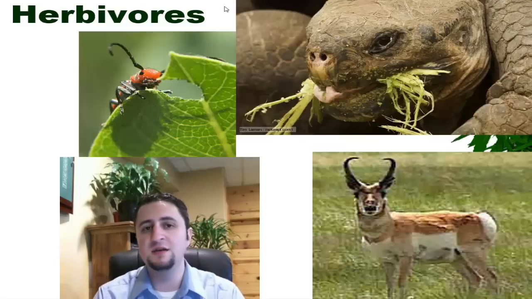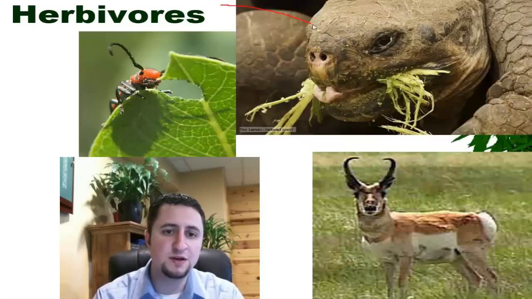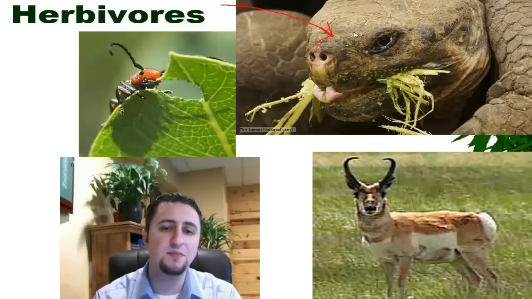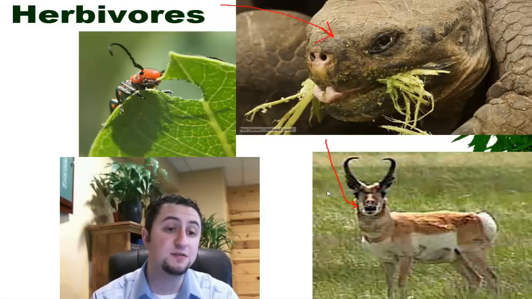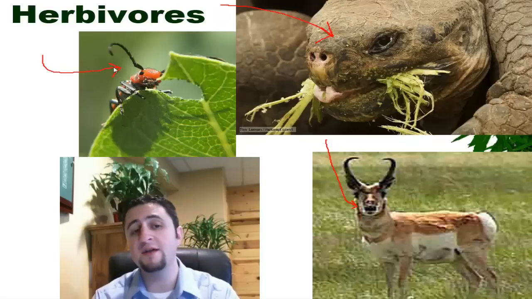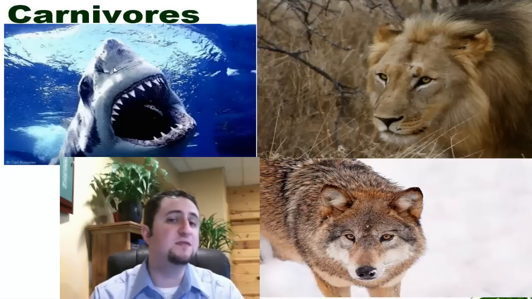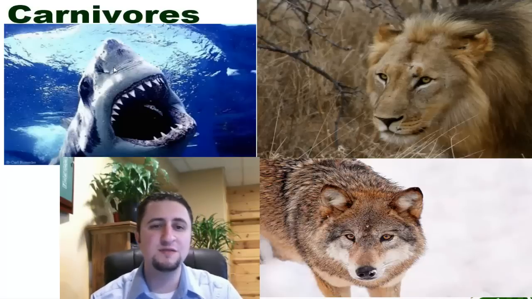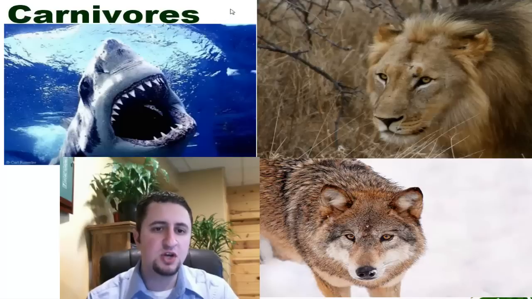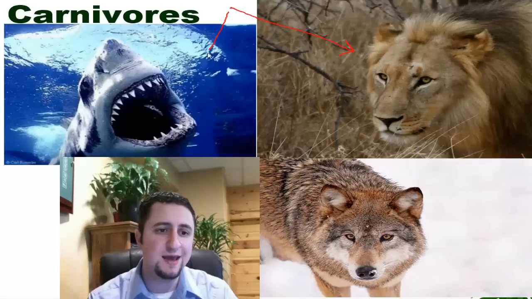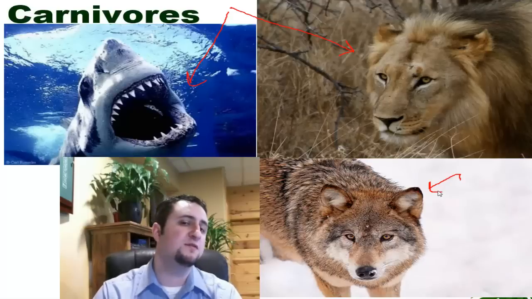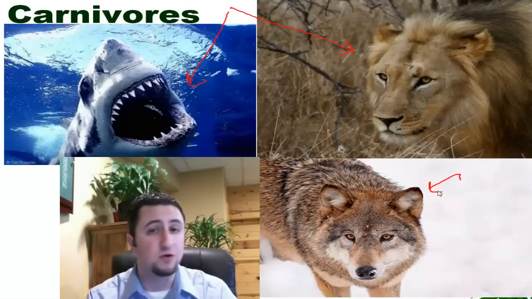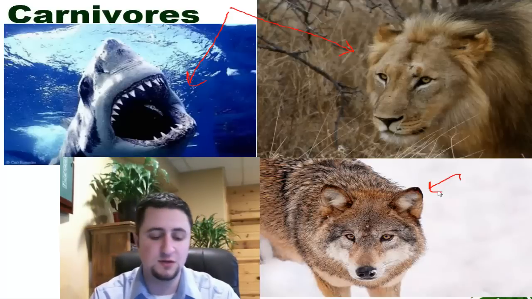The first kind is the herbivores. Herbivores are examples like this tortoise over here, where he's eating nothing but plants, or this gazelle eats different kinds of grasses and other kinds of plants. And then also insects rely on leaves and plants for their food. That is the opposite of carnivores. Carnivores are organisms that eat meat. Such as, a lion has to eat its meat, a shark eats meat, and of course a wolf relies on meat for its food source. They don't really ever eat any plant-based sources.